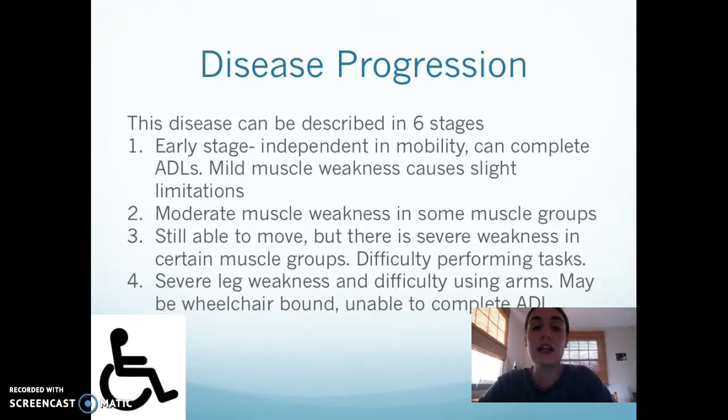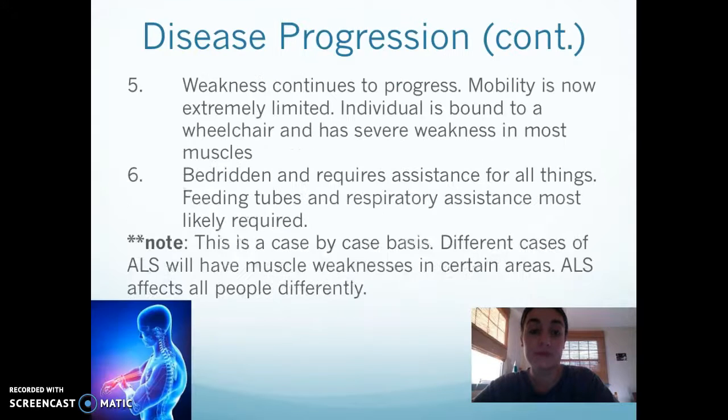For stage 3, the person is still able to move, but there is severe weakness in certain muscle groups and difficulty performing tasks. So they might not be able to brush their teeth as well, or it might cause them a lot of pain. For stage 4, there's severe leg weakness, difficulty using arms, and they may be wheelchair bound by that point, depending on where the muscle weakness is, and it is hard for them to complete their ADLs or their activities of daily living.